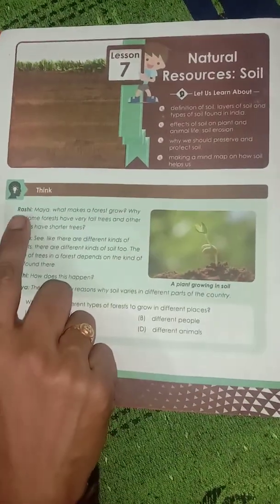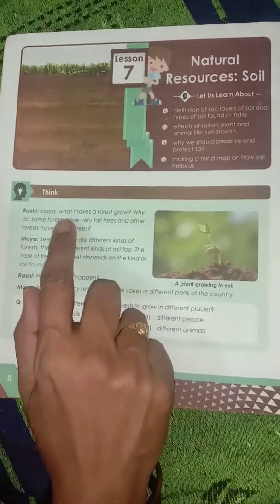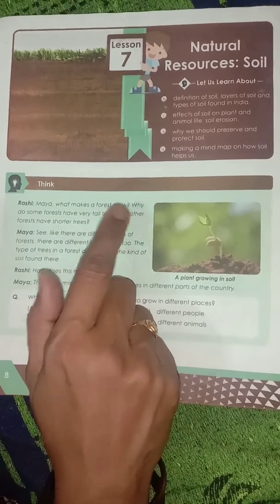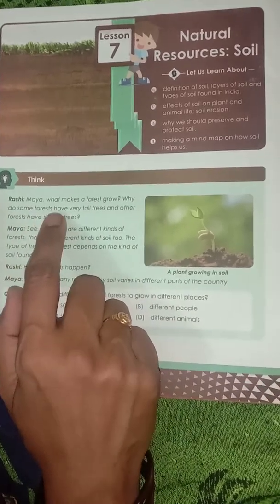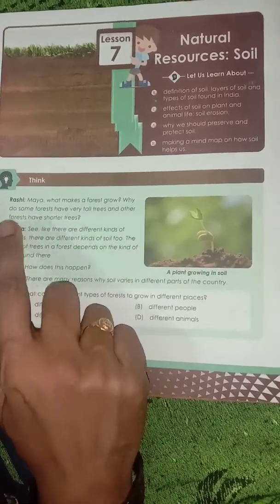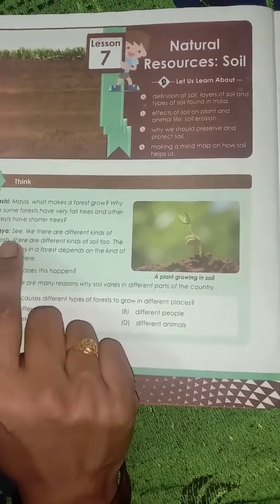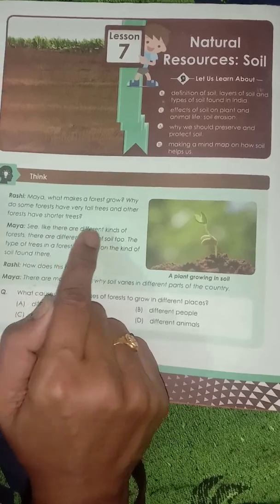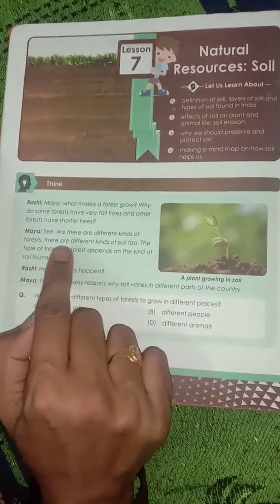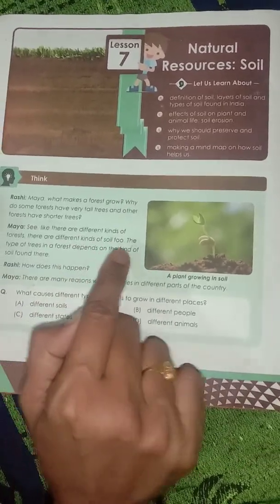Think, Rashi, Maya. What makes a forest grow? Why do some forests have very tall trees and another forest have shorter trees? Maya. See, like there are different kinds of forests, there are different kinds of soil too.